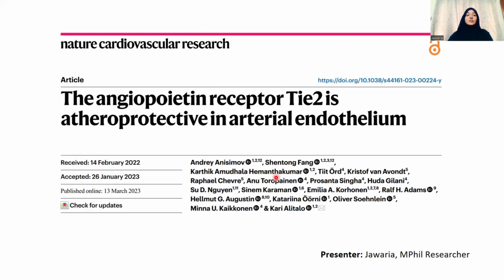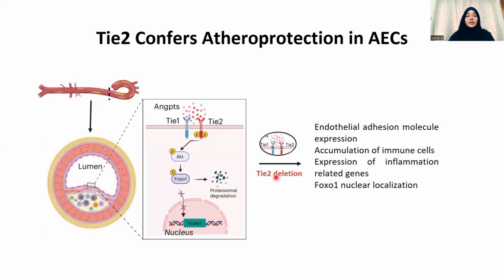Hello everyone, this is Javaria and today I'm going to present a research article from Nature Cardiovascular Research, entitled "The angiopoietin receptor Tie2 is atheroprotective in arterial endothelium." Let's have a brief look at the background of the study.